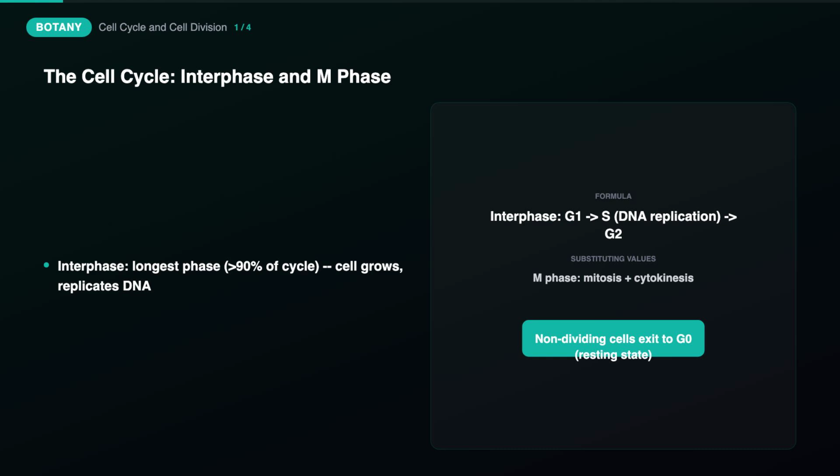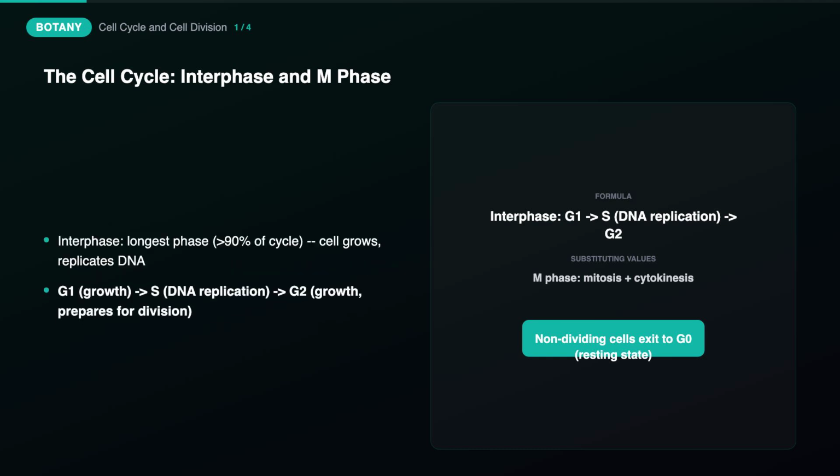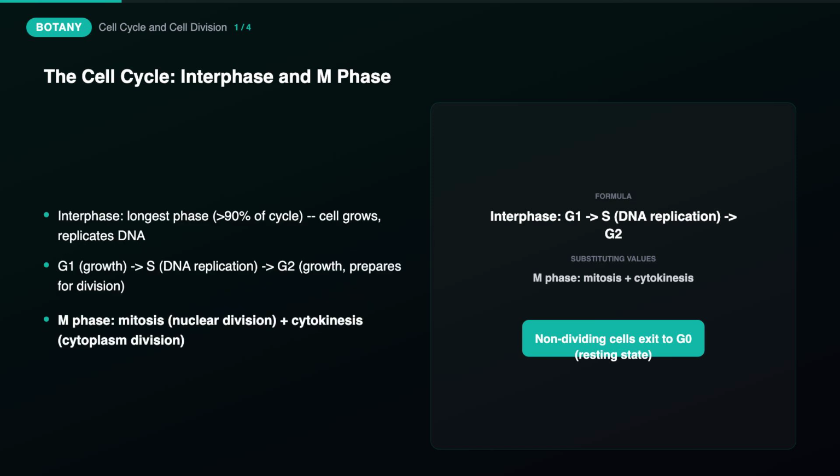Interphase is by far the longest phase, often over 90% of the total cycle time, and it's when the cell grows, carries out its normal functions, and critically replicates its DNA. Interphase itself has three parts: G1, the first gap phase, where the cell grows and synthesizes proteins and organelles needed for DNA replication. S phase, the synthesis phase, where DNA replication actually occurs, doubling the cell's genetic content. And G2, the second gap phase, where the cell continues growing and prepares specifically for division, synthesizing proteins needed for mitosis itself.